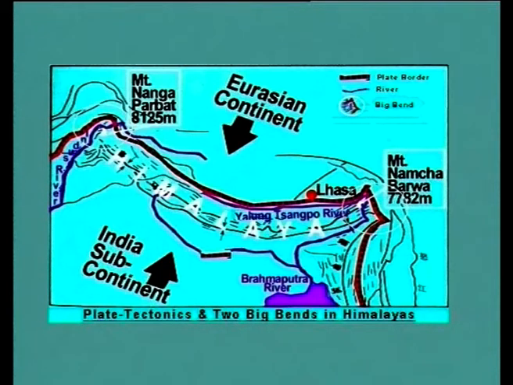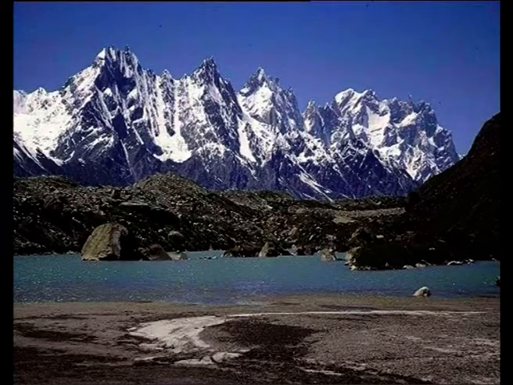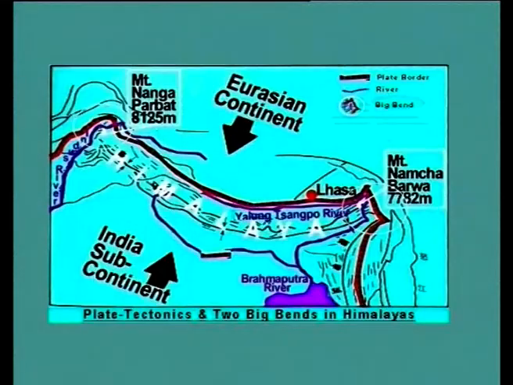When the Indian plate came close to the Eurasian plate about 45 million years ago and collided to start the formation of the Himalayan mountain chain, there were several thrust faults that gradually developed one after another.